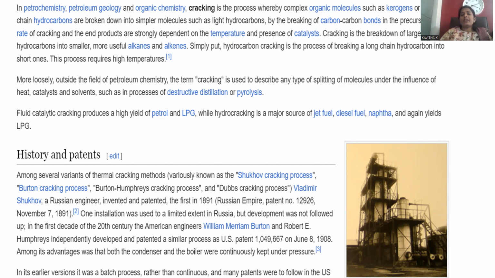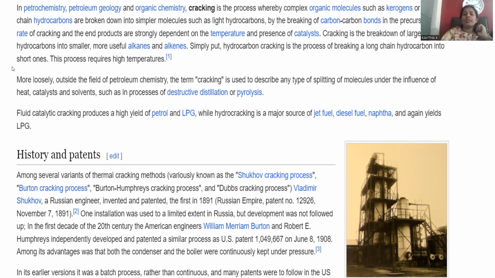In order to raise the petrol quantity, whatever long chains we have in petroleum chemistry, organic chemistry, cracking is the process that will be applied to these organic molecules. Whenever long chains are taken, we break them down so that a sufficient carbon length suitable for the petrol fraction is obtained. That is the reason long chains are broken, so that petrol is produced to a larger extent to meet the demand.